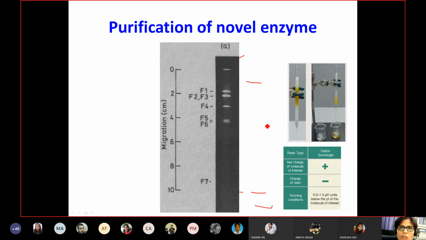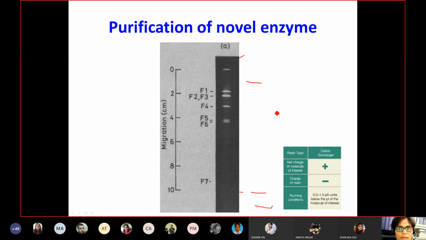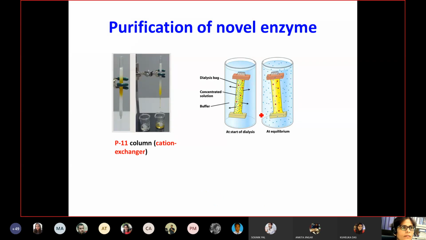All the fractions giving endonuclease activity were collected, combined, and dialyzed against a particular buffer. Based on this, they tried to concentrate the protein.